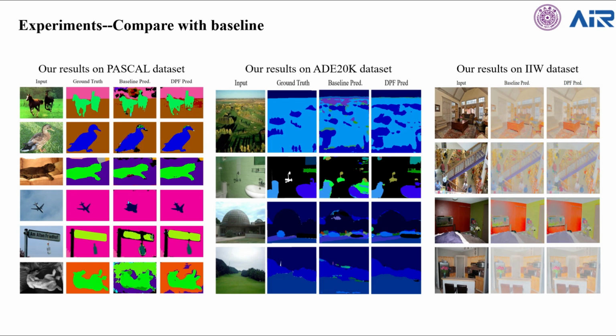Besides, the predictions on the edge of objects are smoother for DPF, and the segmentation of objects is also more precise. The right figure presents qualitative results on IIW. As shown in the image, the prediction of DPF is smoother, compared with the baseline prediction. For example, in the purple quilt in the third row of the figure, DPF can distinguish reflections and wrinkles, and decompose the quilt into the same reflectance, while baseline prediction is not as flattened as ours. These results illustrate the capability of DPF on different tasks.